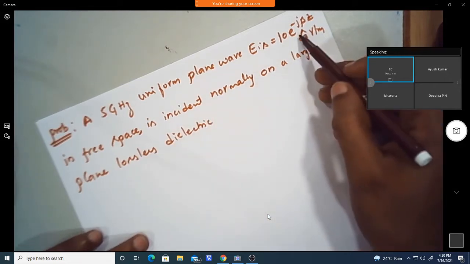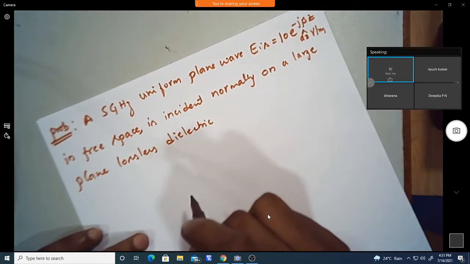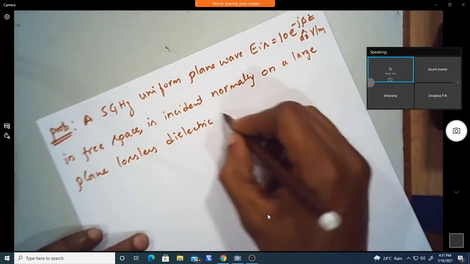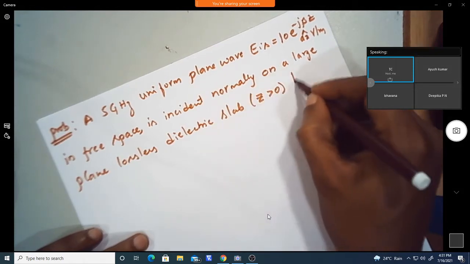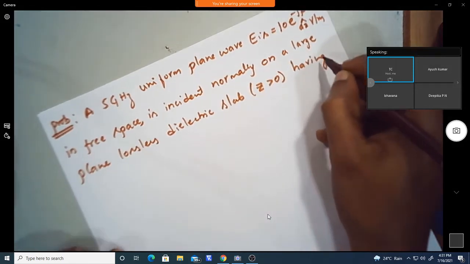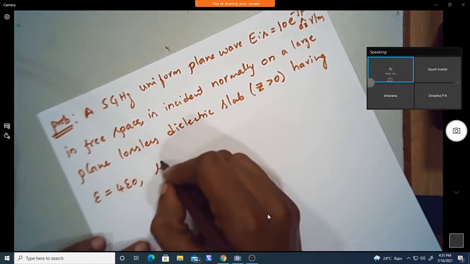You can note here it is in terms of only beta, so that's why it is lossless. The slab is at z greater than 0, having epsilon equal to 4 times epsilon naught and mu equal to mu naught.